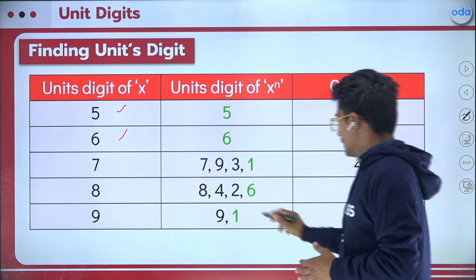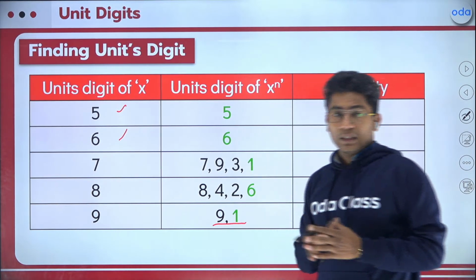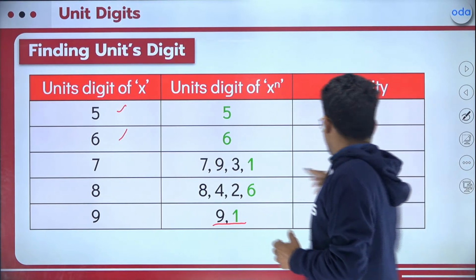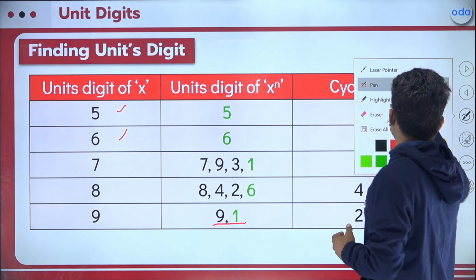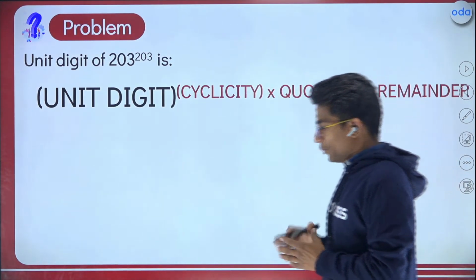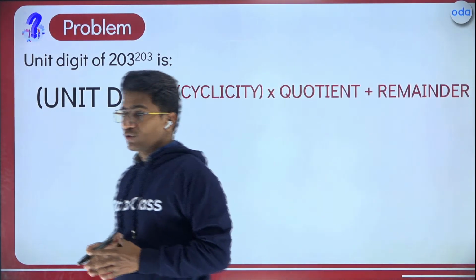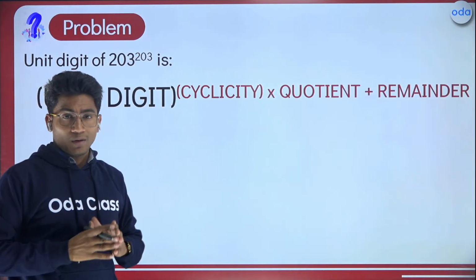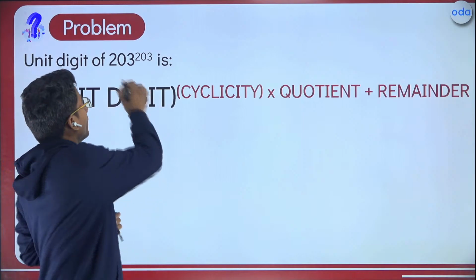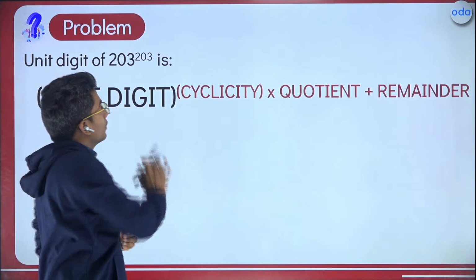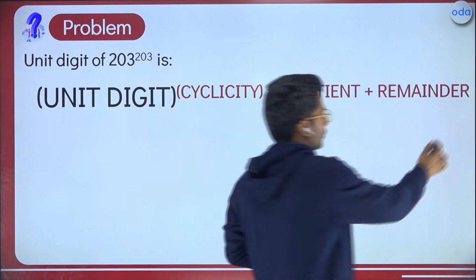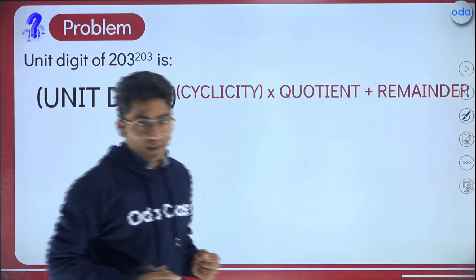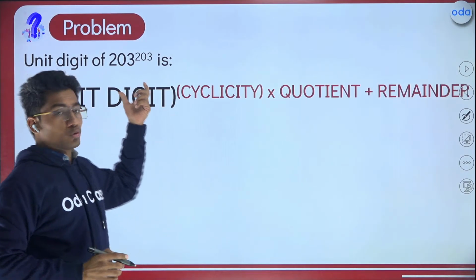Please note it down, and then let's see how to solve these complex problems with a very easy method, right? Let's suppose we have this question: 203 raised to the power 203. Fine. So we have this question, which is 203 raised to the power 203, right? So how are we supposed to solve it?